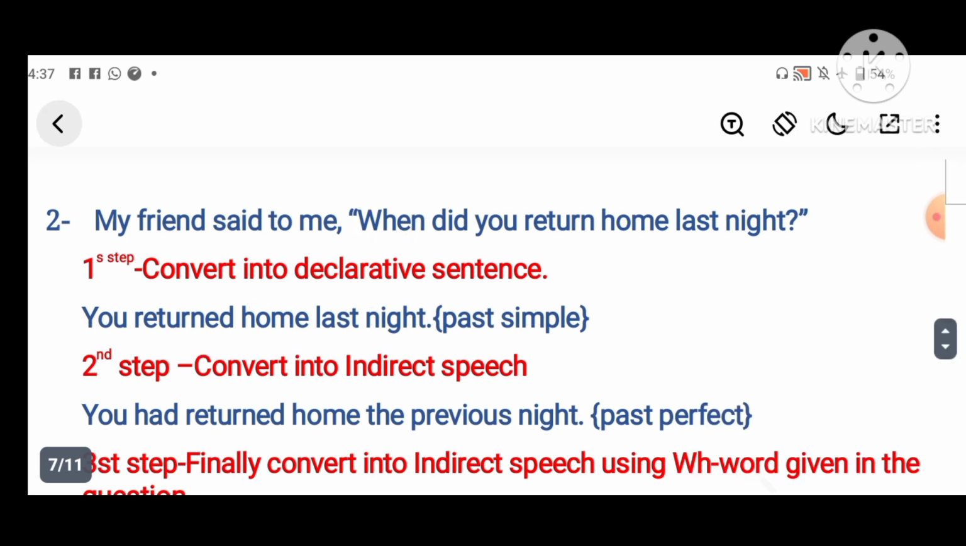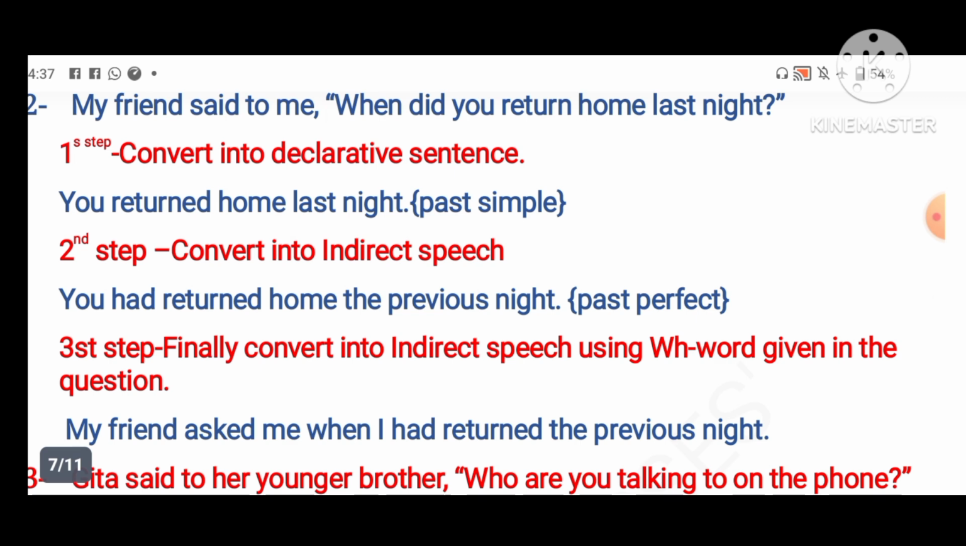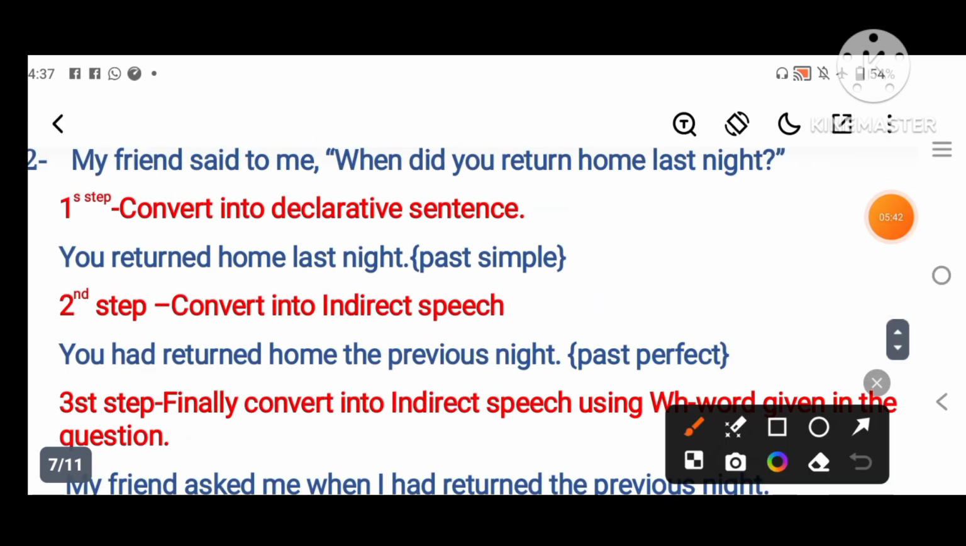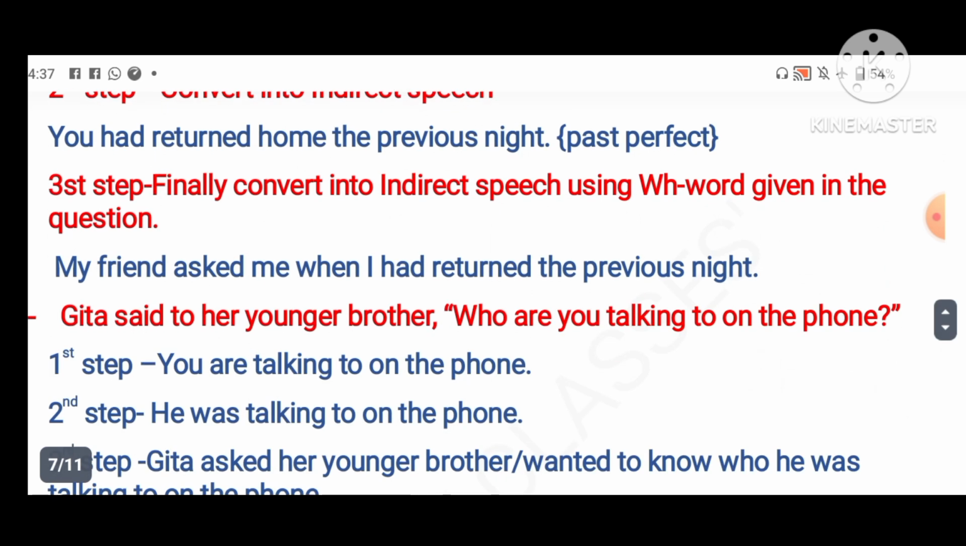Then convert into indirect speech. As per our formula, past simple becomes past perfect. Then what will be our answer? You had returned home the previous night. Last night will be converted into previous night. Then finally convert it to indirect speech using the WH word given in the question. My friend asked me when I had returned the previous night. My dear friends, when you do the second line, there will be no problem for the third line. So my friend asked me when I had returned the previous night.